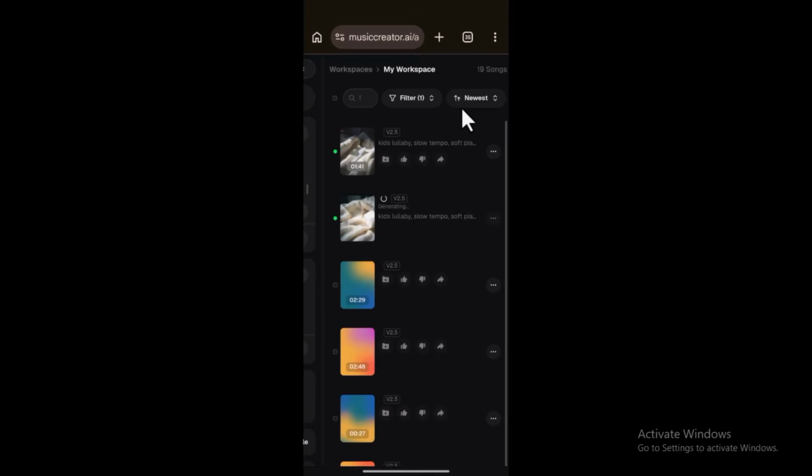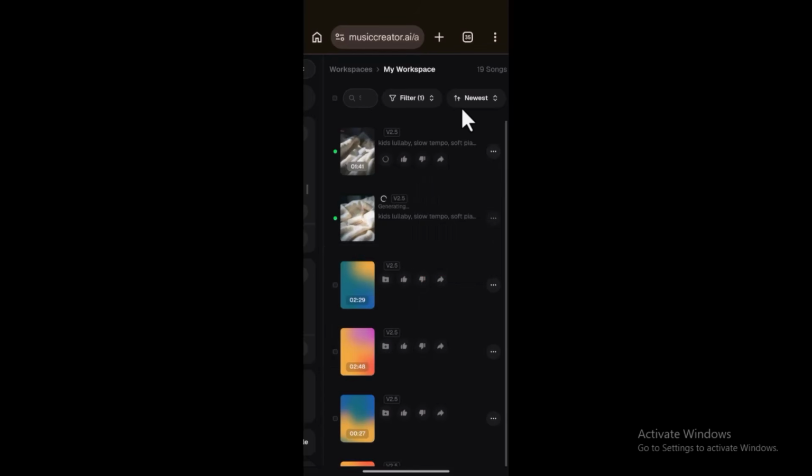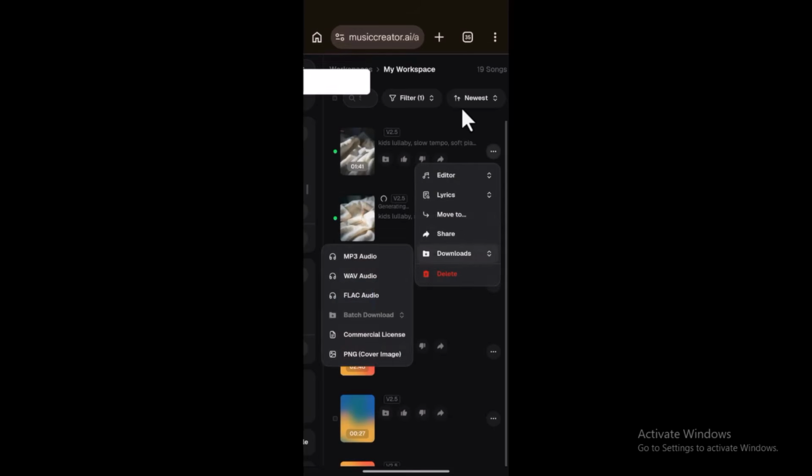So anyone you are cool with, you can click these three dots, right? And you see download here. Once you click this download, you see MP3 audio, and then you click on it. It will be saved directly into your mobile phone. And with this, you can go ahead and use this. You don't have any issues at all. Now here, if you want a commercial license, you can go ahead and click this commercial license.